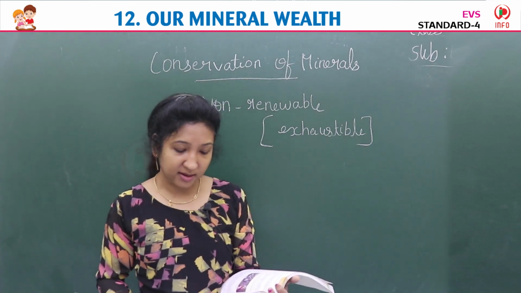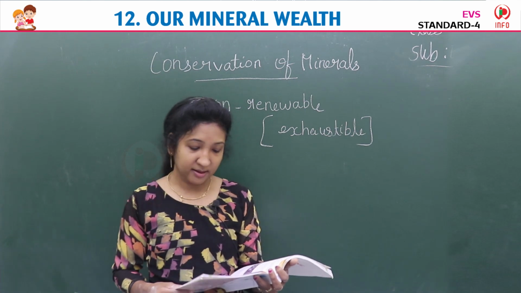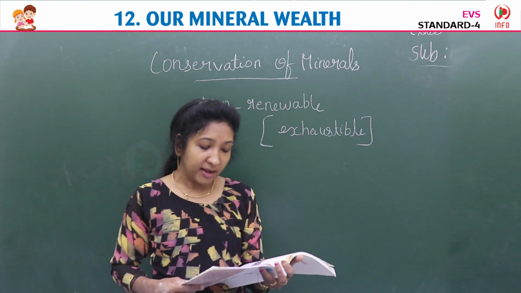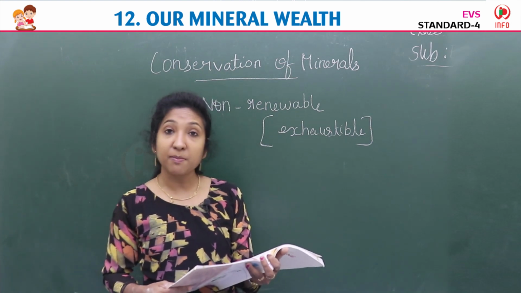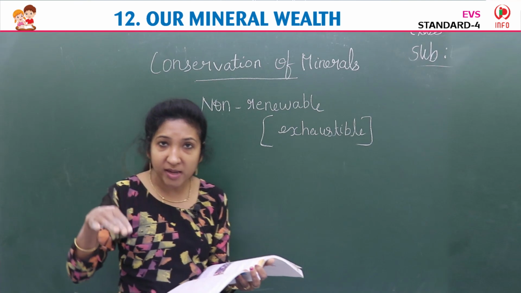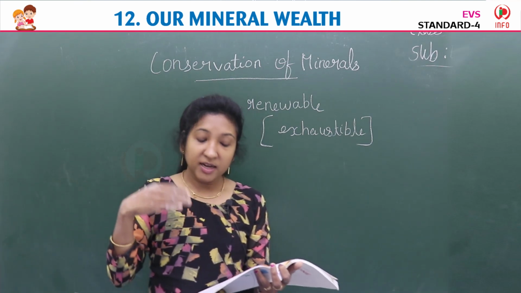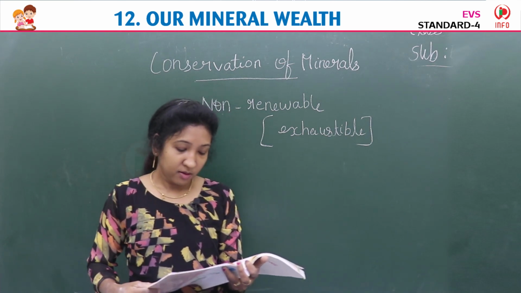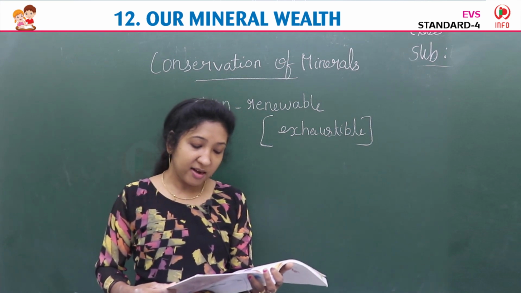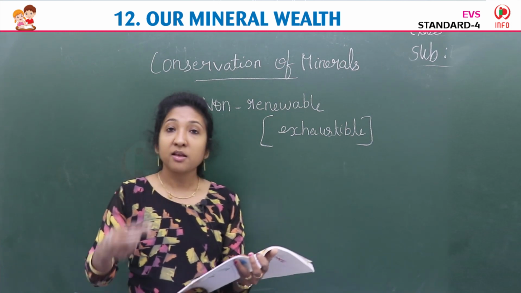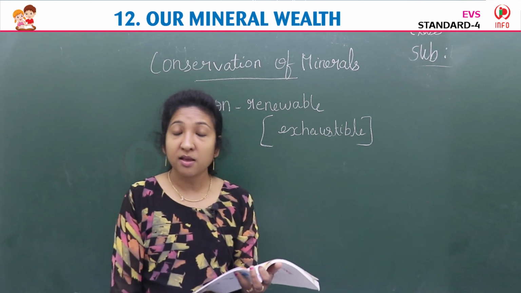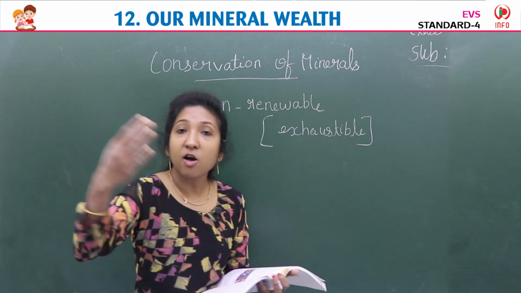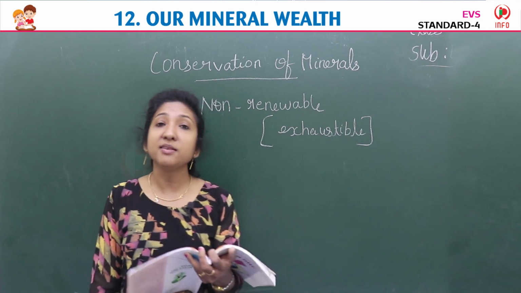The following measures are necessary for the conservation of minerals. These are the steps we have to take to take care of minerals. What are they? Control population growth to reduce demand for minerals. If we control the population, then we can reduce this demand for minerals. Create social awareness regarding conservation of minerals. We have to make all the people understand the value of minerals.